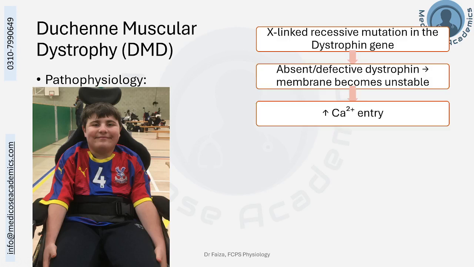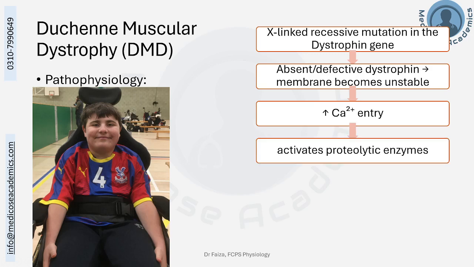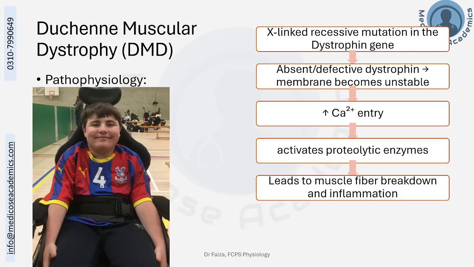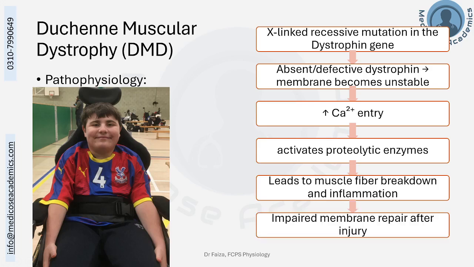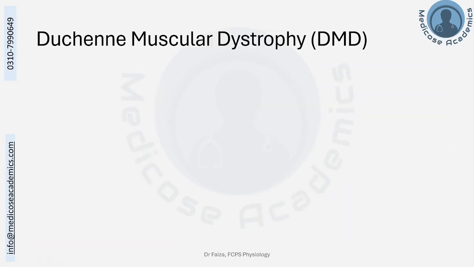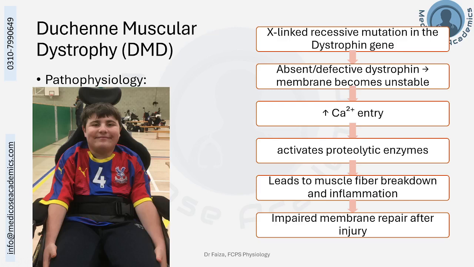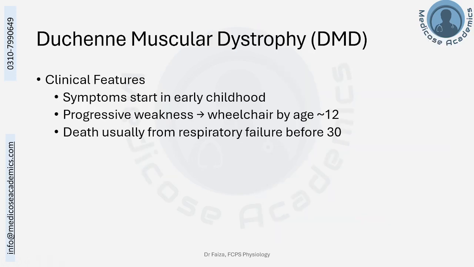What will happen? The cell membrane of the muscle fiber will be destabilized, leading to excessive influx of calcium, activation of proteolytic enzymes, muscle fiber degradation, inflammation, and impaired membrane repair after injury. And this is going to progress over the years, leading to progressive muscle weakness, ultimately being fatal.